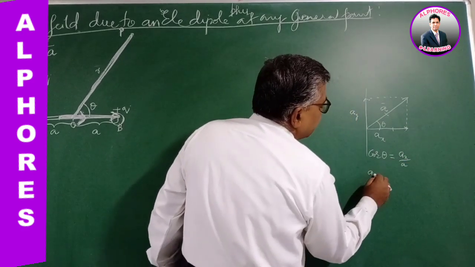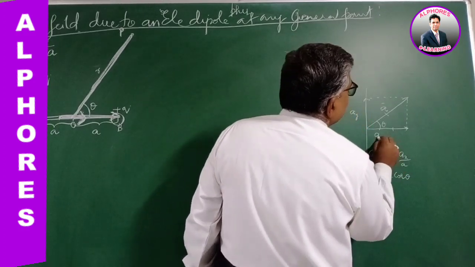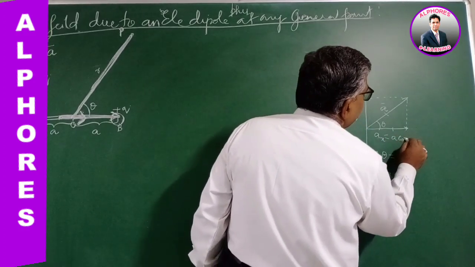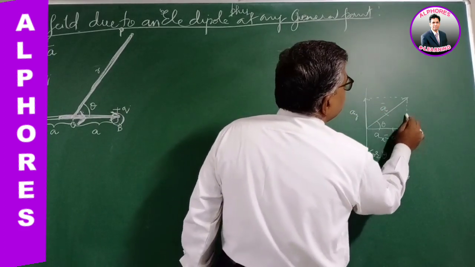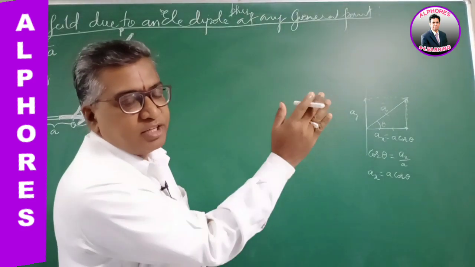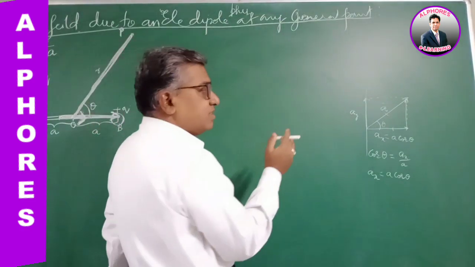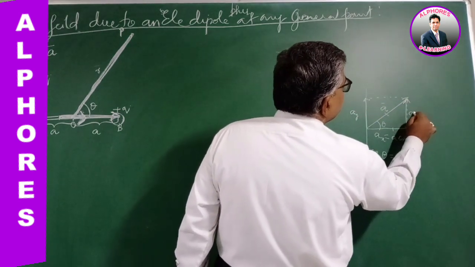Right? So the horizontal component AX will be A cos theta. So the horizontal component is A cos theta. Similarly, this component I can visualize here. A vector, any vector, when it is slid parallel to itself, has no change in either its magnitude or its orientation. So this is AY.